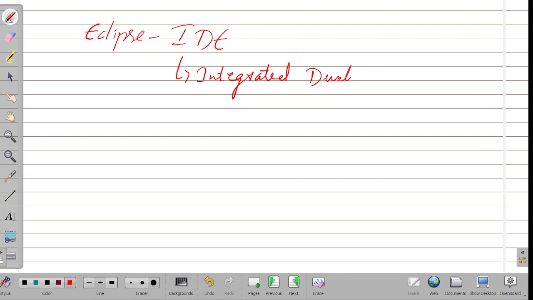IDE stands for Integrated Development Environment. This Eclipse helps us to develop our software, develop our code. Millions of developers use Eclipse.